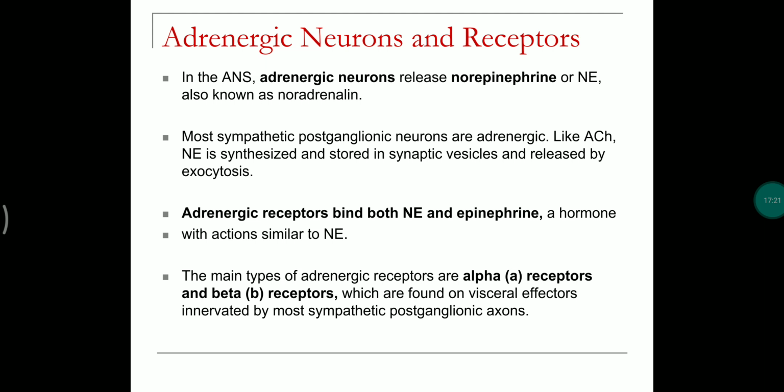Adrenergic neurons and receptors. Adrenergic neurons are the so-called sympathetic neurons because they release the neurotransmitter adrenaline or noradrenaline, because of which the system is also called the adrenergic system.